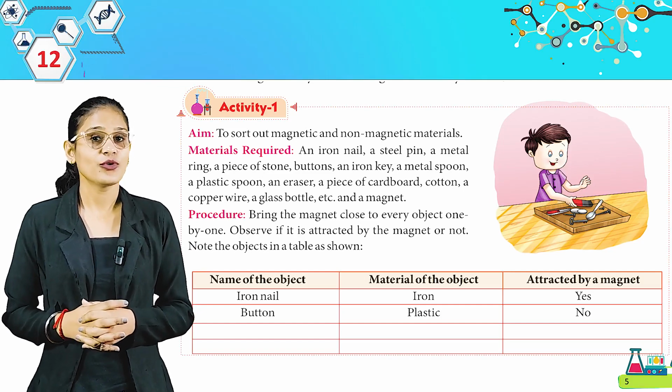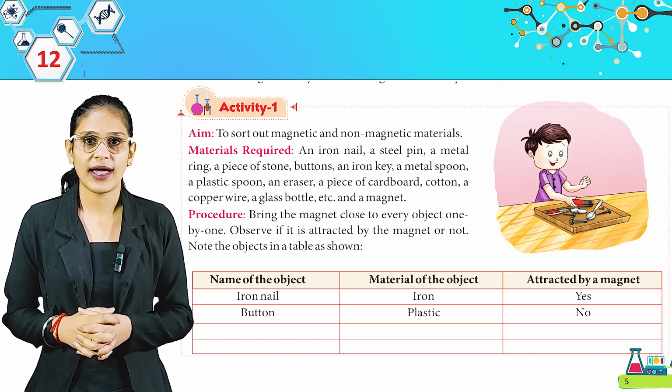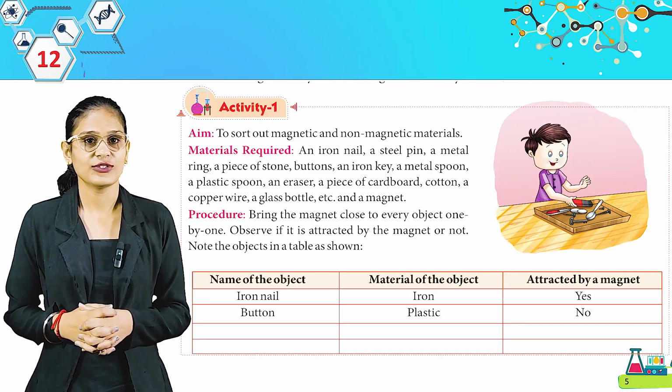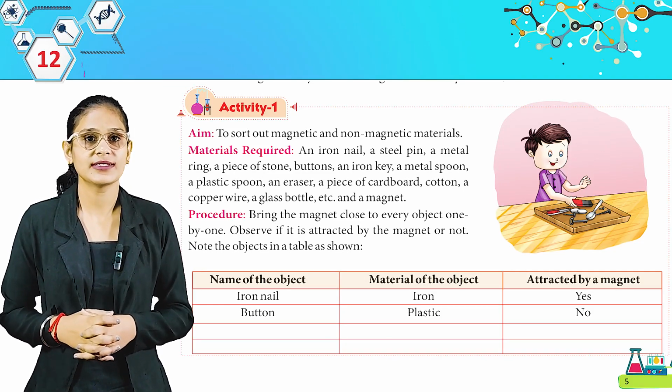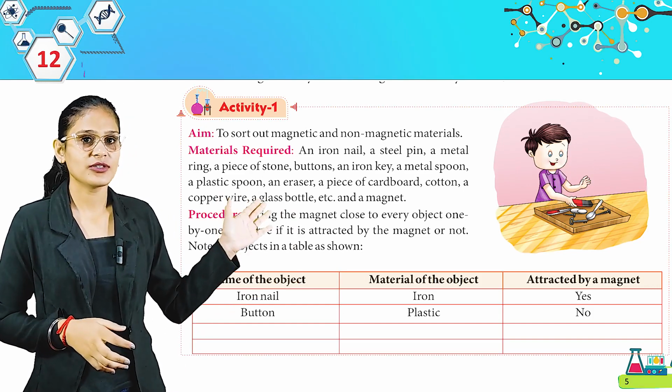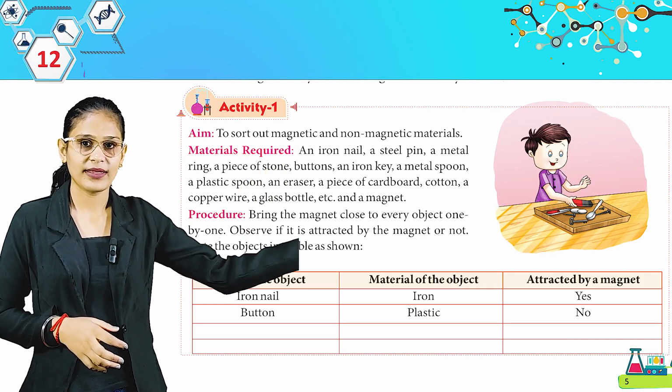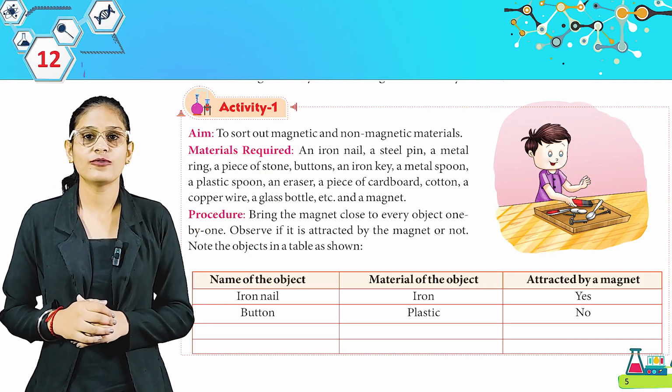Here is the procedure. Bring the magnet close to every object one by one. Observe if it is attracted by the magnet or not. Note the objects in the table as shown. Look at this picture, students. Name of the object, material of the object, attracted by the magnet. So that's how you have to perform this activity.